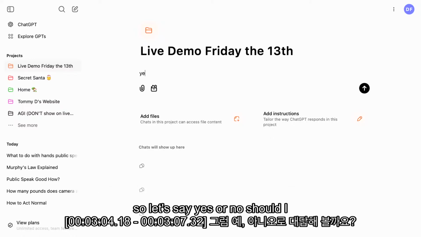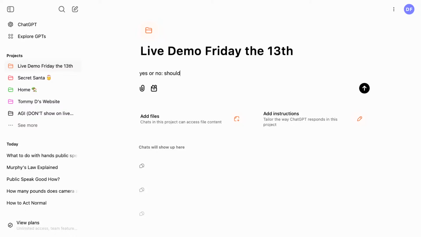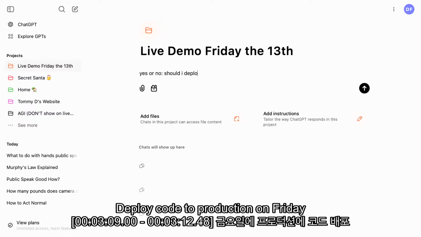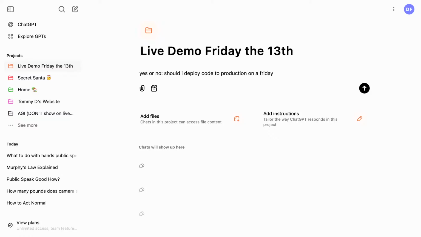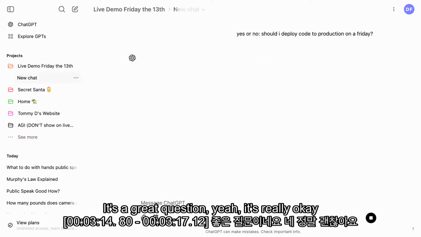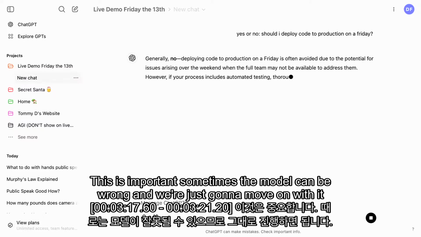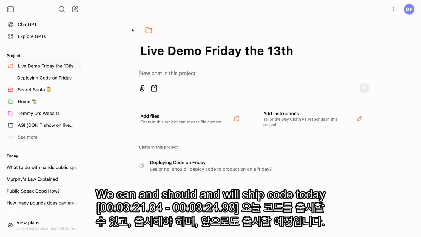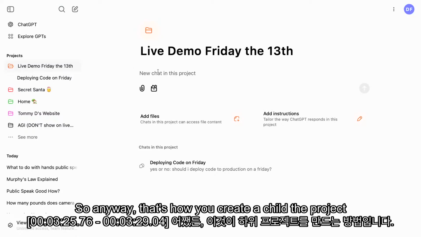So let's say, yes or no, should I deploy code to production on Friday? It's a great question. Okay, so this is important. Sometimes the model can be wrong, and we're just gonna move on with it. Obviously, we can and should and will ship code today. So anyway, that's how you create a chat with a project.